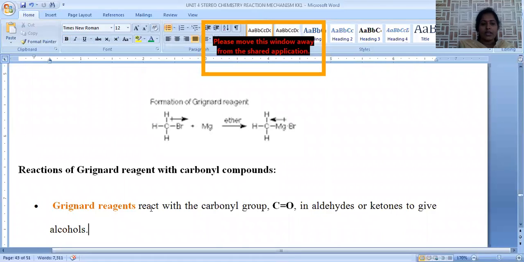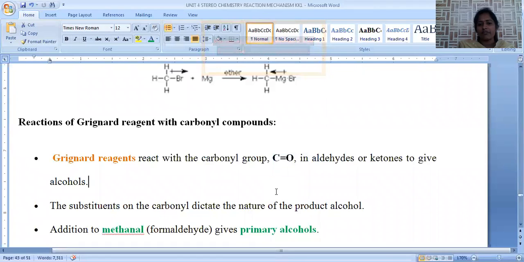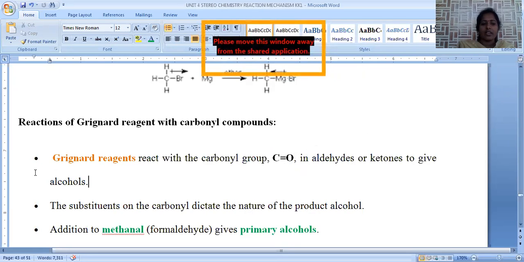Now let us see the possible reactions of Grignard reagent. Carbonyl, C double bond O, is called the carbonylic functional group. Carbonylic functional groups like aldehydes and ketones come under carbonylic compounds. When carbonylic compounds are treated with Grignard reagent, the final product is always a hydroxy compound.